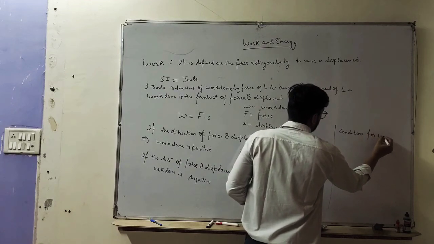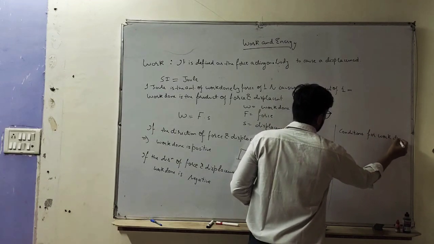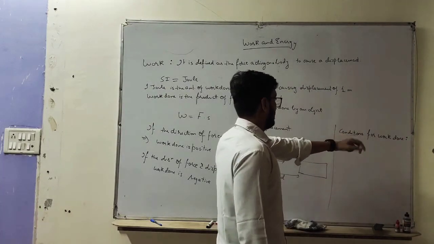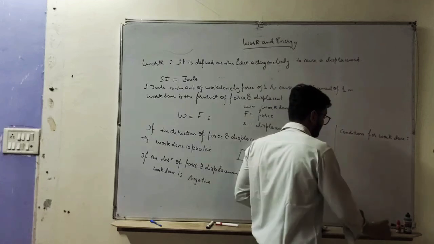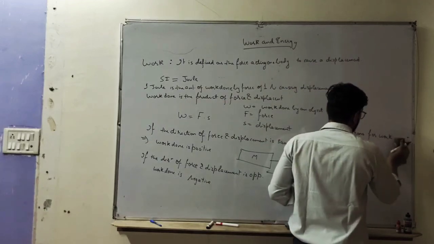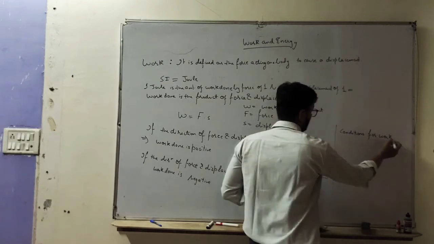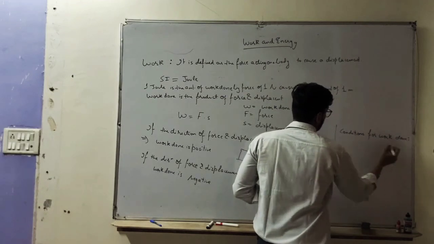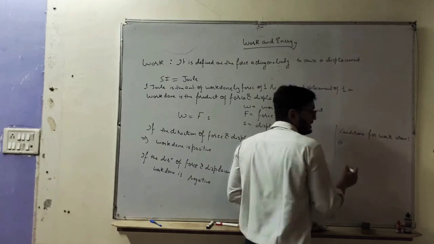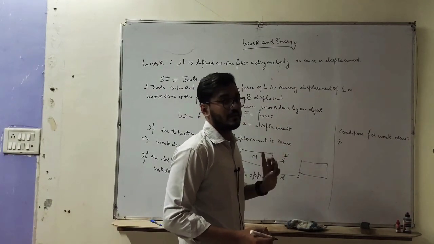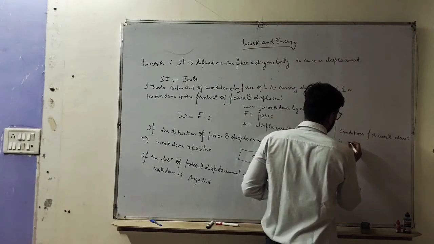When can we say that work is done? The first condition is that there must be some force applied. If the force value is 0, then work done will also be 0.